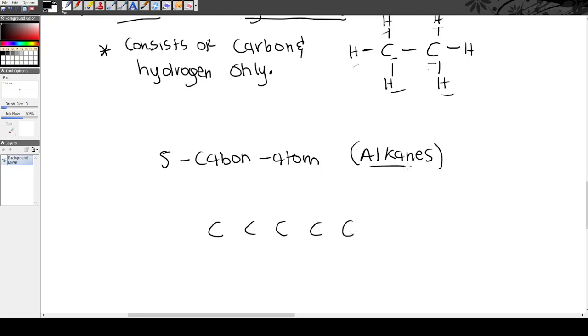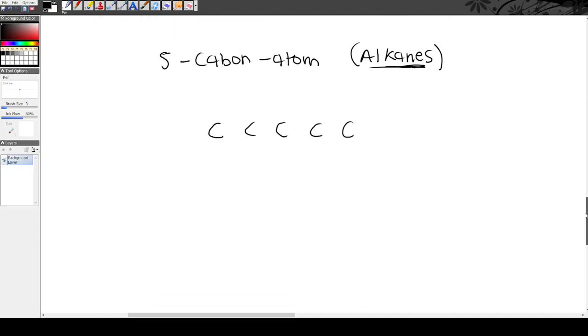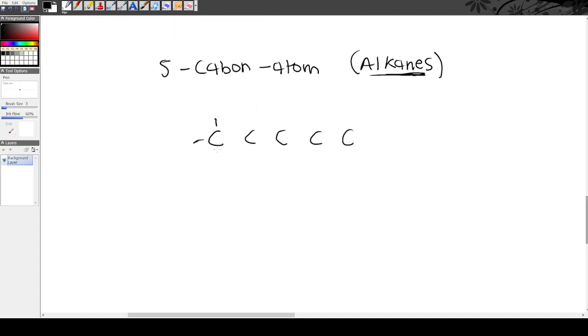Then because it belongs in the family of the alkanes, alkanes can only have single bonds around carbon atoms. So single, single, single bonds. Make sure there is a total of four bonds around each carbon atom. So ithetha ukuthi le bond iyi-one apha yekala yale carbon iphinde ibe yaleni carbon. So it's shared. These single bonds are shared here. So we're missing this one. Then what do we do after sigqibogcwalisa bonds? We fill in a hydrogen because we know that alkanes are hydrocarbons. They consist of carbon and hydrogen only.